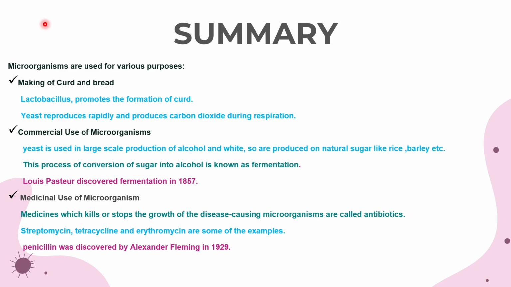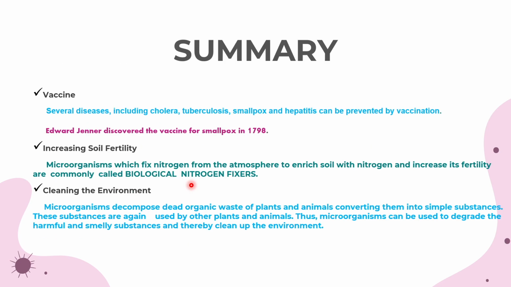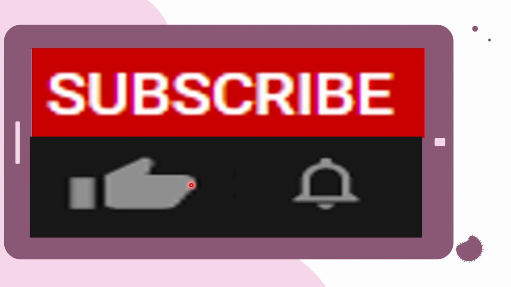Okay, summary. We have 2 pages of summary in front of you. Take a screenshot as fast as you can, and here color codes are given. Color codes like pink color for name of scientist and blue color for simple sentences and green color for definitions. Screenshot. Okay, done. Thank you so much.